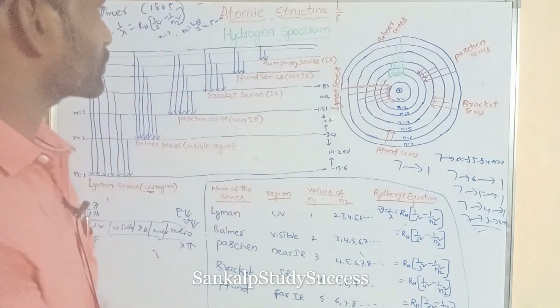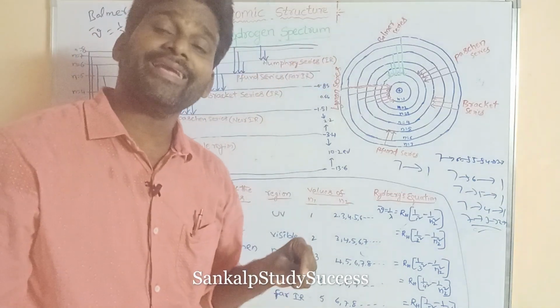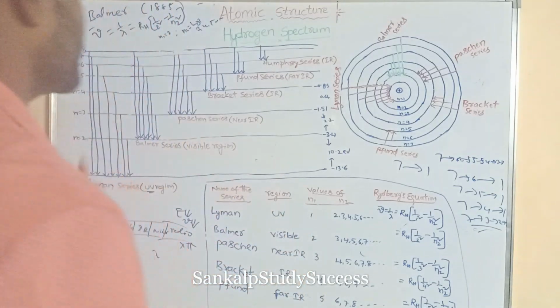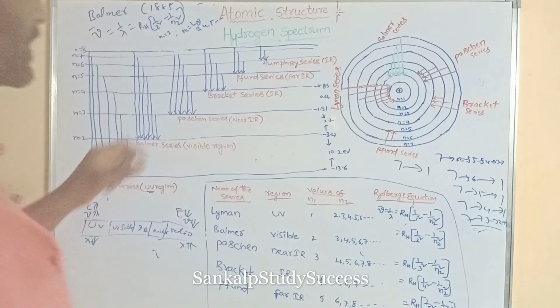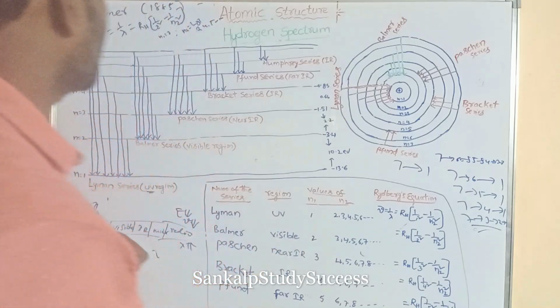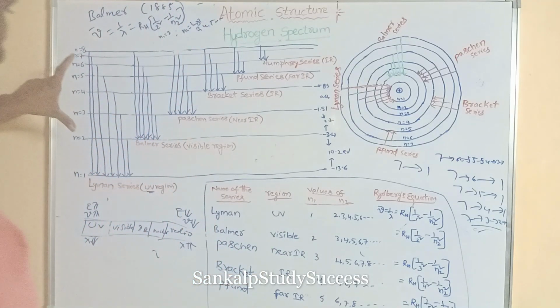Later, the Humphreys series was also discovered. It is obtained in the IR region. That is newly discovered. This is the hydrogen spectrum.